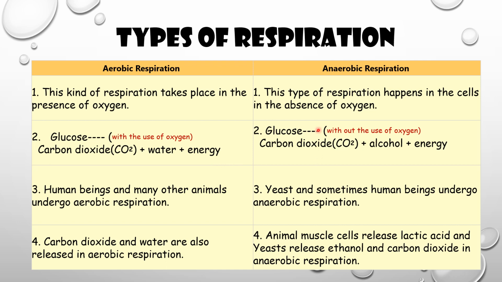But in anaerobic respiration, glucose without the use of oxygen, or in the absence of oxygen, forms carbon dioxide, alcohol and energy. Okay, so see the difference. In aerobic respiration, carbon dioxide, water and energy are the products.